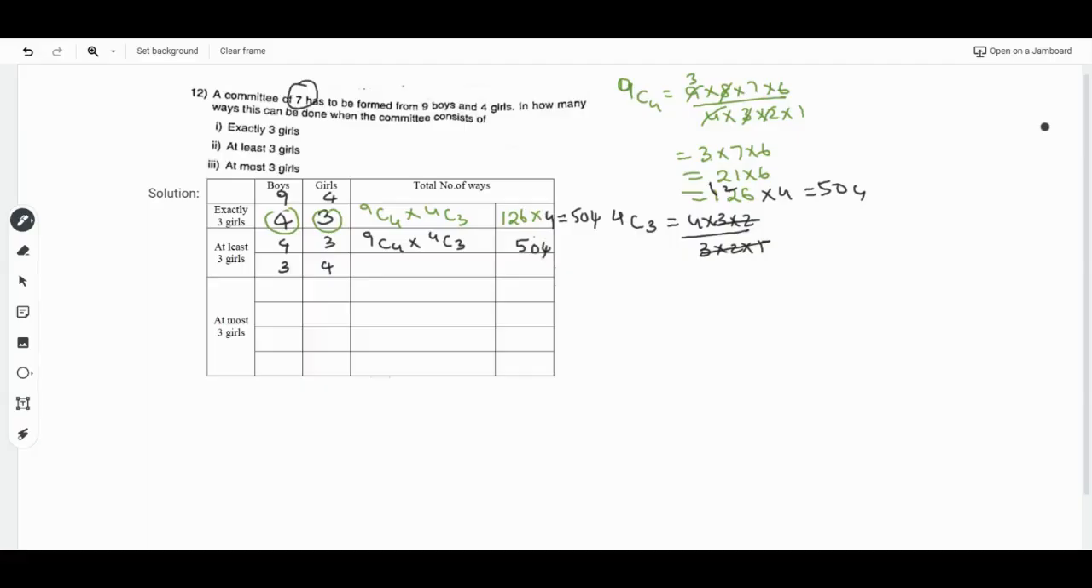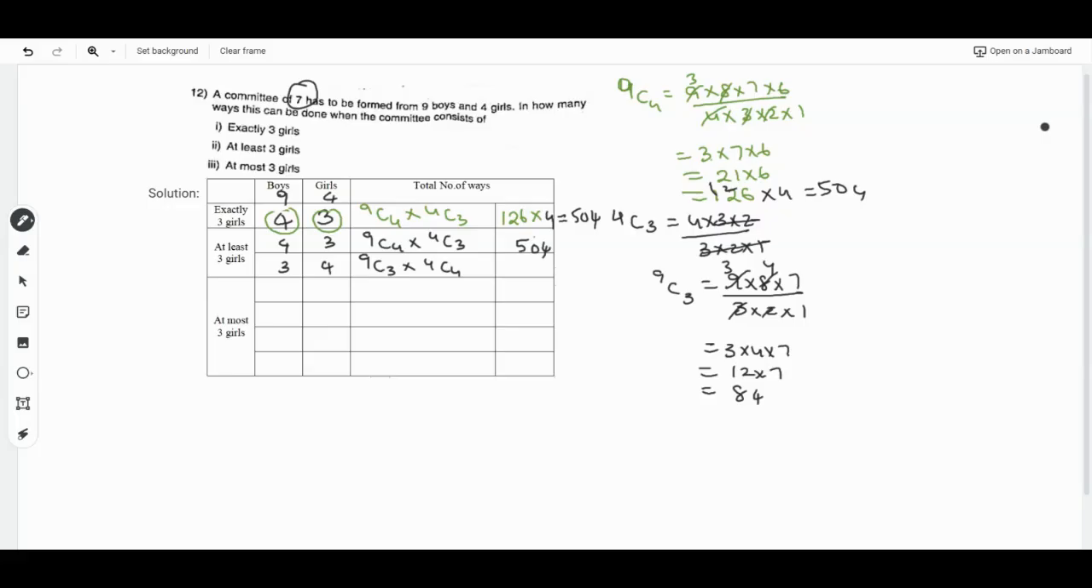Then for the second one it is 9C3 into 4C4. So 9C3 is 9 into 8 into 7 divided by 3 into 2 into 1. So 3 ones are 3, 3 threes are 9, 2 fours are 8. So it will be 3 into 4 into 7. 3 fours are 12, 12 into 7, 12 sevens are 84. So here the first one will be 84.